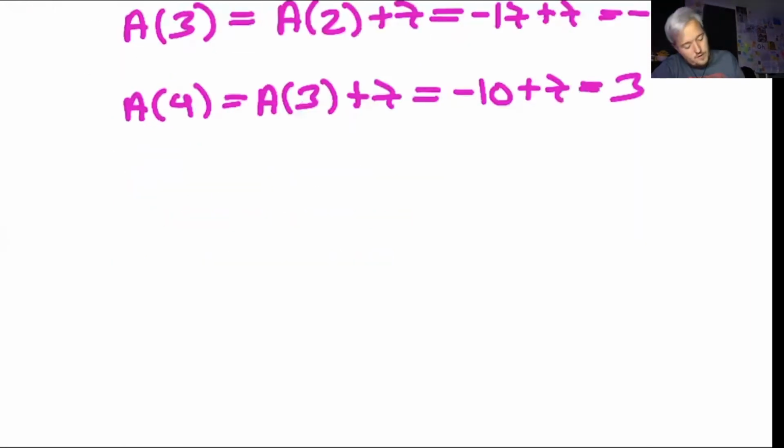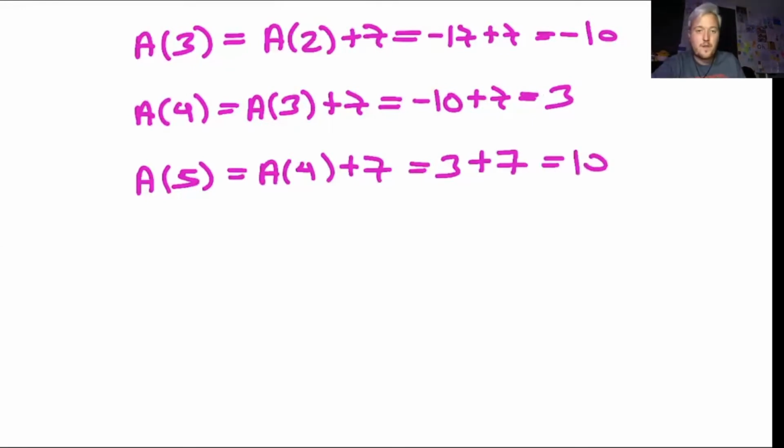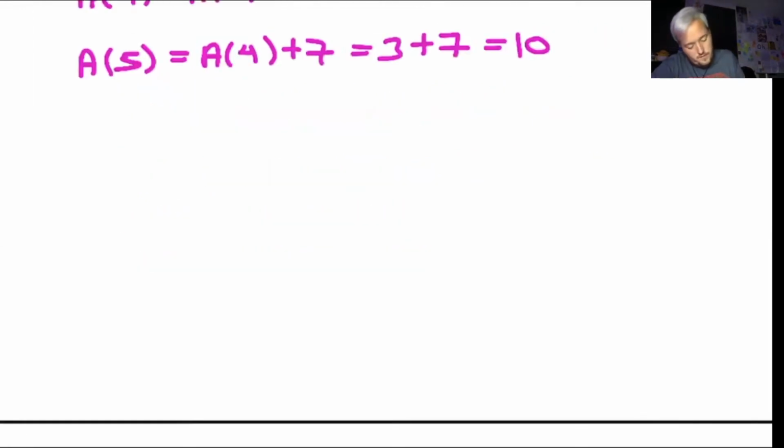All right, now I need to go one more because I'm going to find the fifth term. So I'm going to use the fourth term, which means I'm doing 3 plus 7, which gives me 10. So a of 5 is equal to 10.